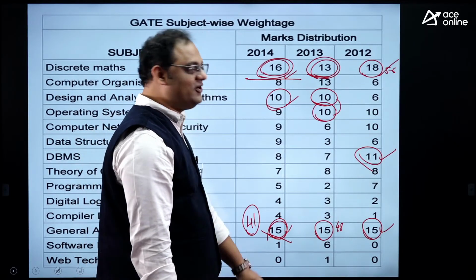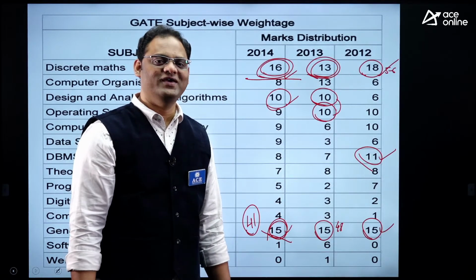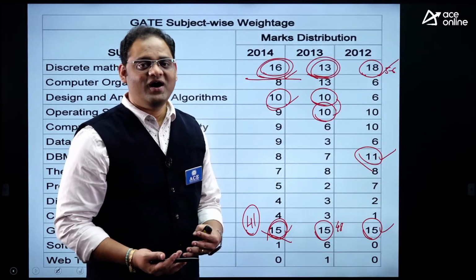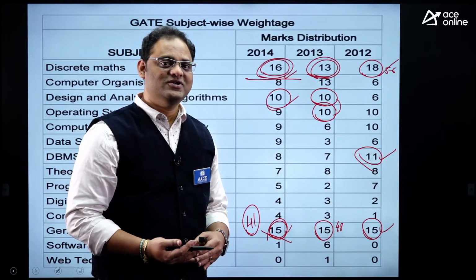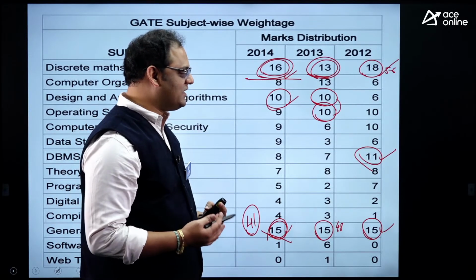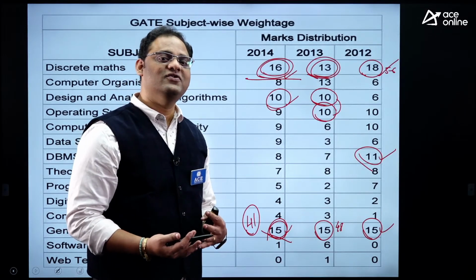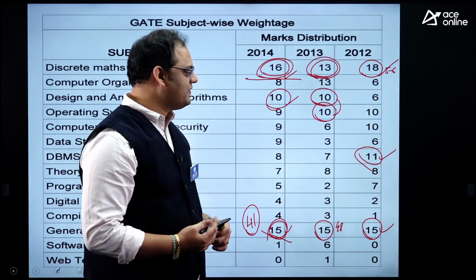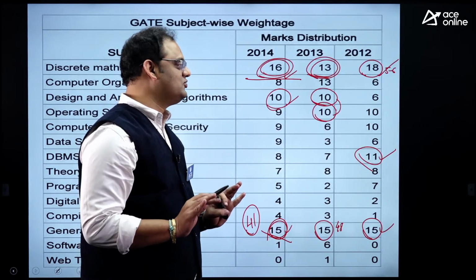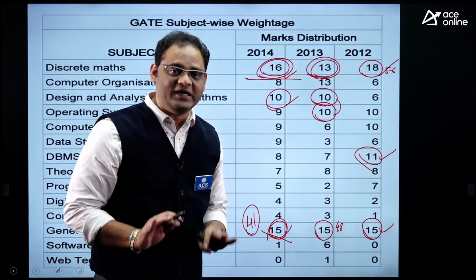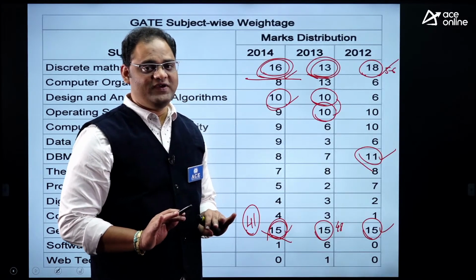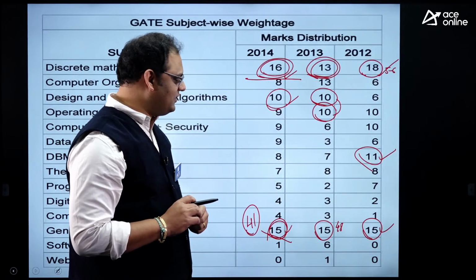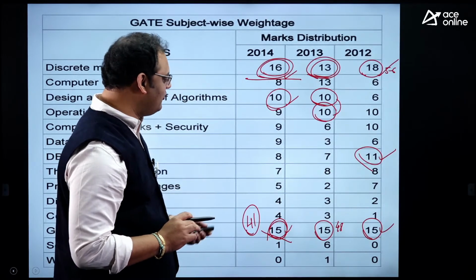And not only qualifying, if you are able to answer more than 40 questions out of 65 questions, there is a very good chance, with 45, 50 questions you can aim for premier institutes also. And first of all, you should understand, if you have the proper strategy, it is not at all a difficult task to qualify in GATE. Okay, my dear. So I hope you got these things.